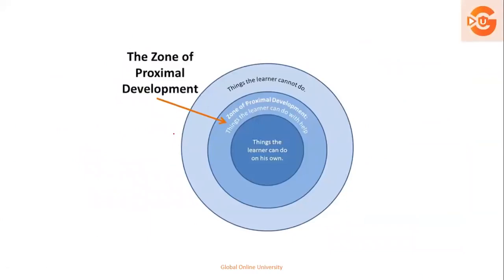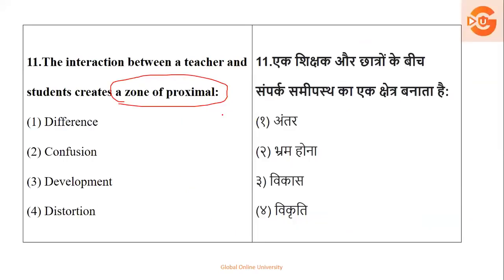Now you see, when we talk about a learner, certain things the learner can do on his own, where he does not require any help. For certain things, he requires assistance, and certain things a learner cannot do at all. So when he requires assistance, that is with the help of a teacher, that is just to develop the learner. So when we are talking about the interaction between a teacher and a student, which type of proximal zone does it create? That is nothing but a zone of development. So your right answer for this is option number 3.